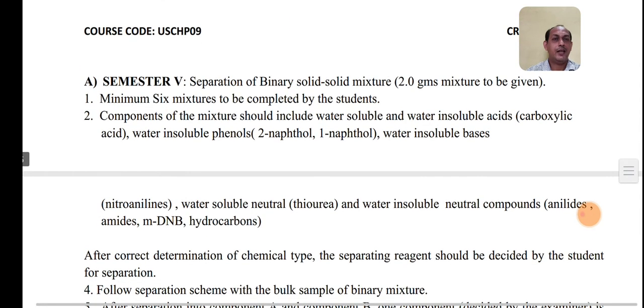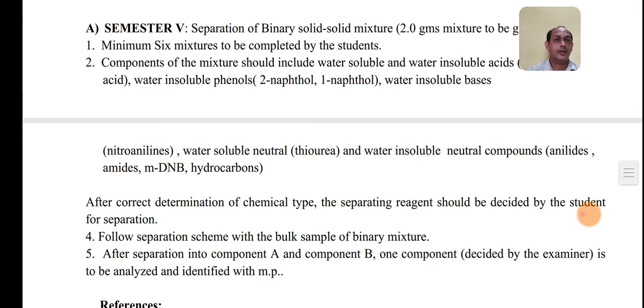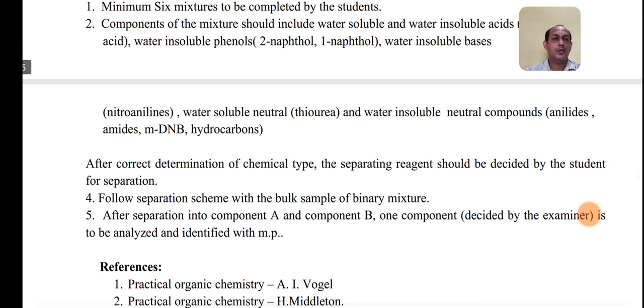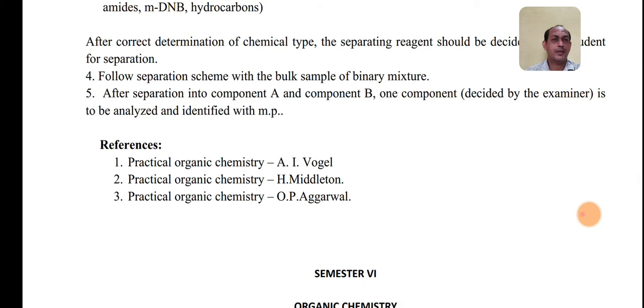It is expected that you should perform at least 6 experiments from different solid mixtures. So this is the course for practicals. For the practicals also you can go through the reference books enlisted on the university website, or you can also use the handbooks which are there inside your library section. These handbooks you can carry at the time of examination, where you can also see the different tests for reference. So this is the syllabus for the 5th semester.